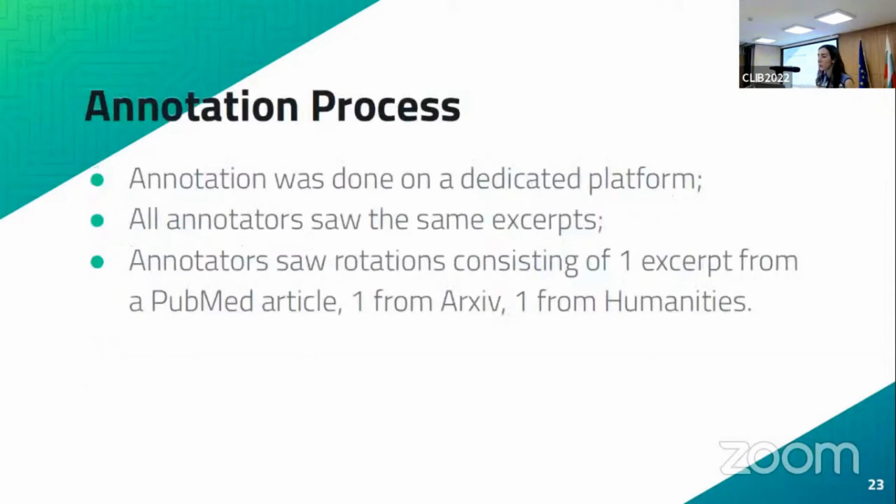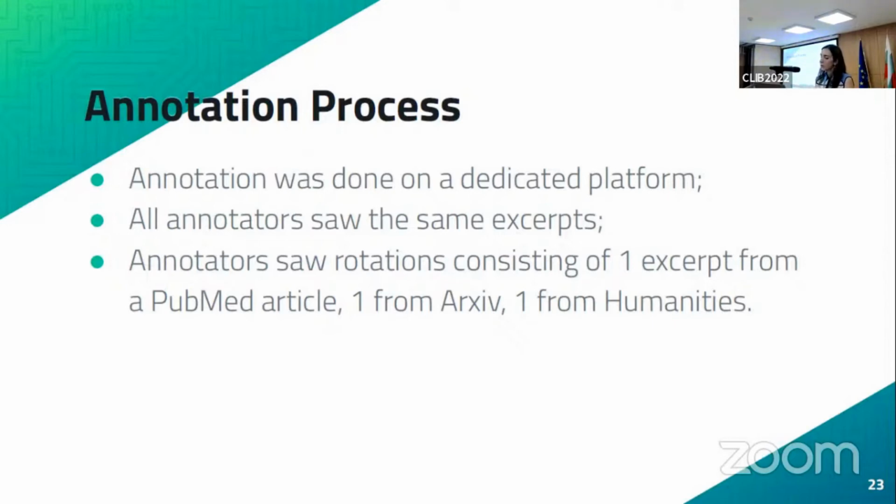So annotation was done on a dedicated platform. So annotators will log in. They will be shown the excerpt that they were supposed to be working on, and they would write down the draft version of that excerpt, and then there was this list of tags that they could select, and they would just click on whichever tags they felt would apply to that specific text. Then they would hit next, and then they would be shown the next excerpt.